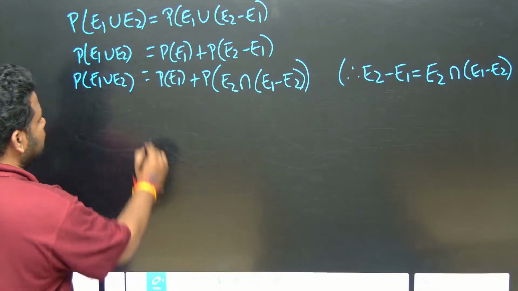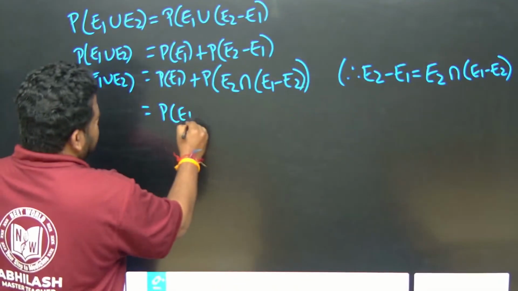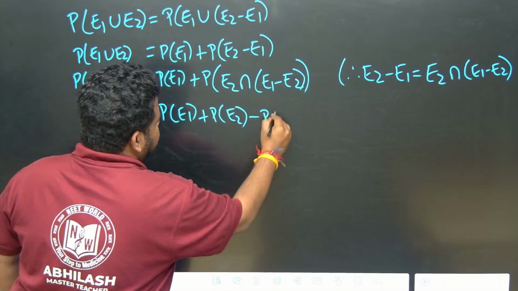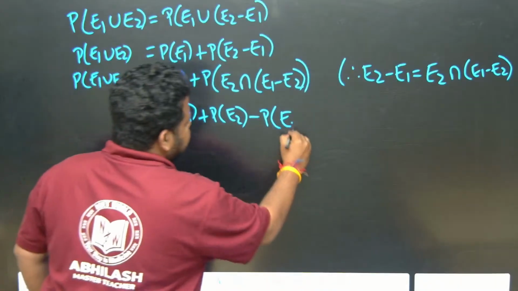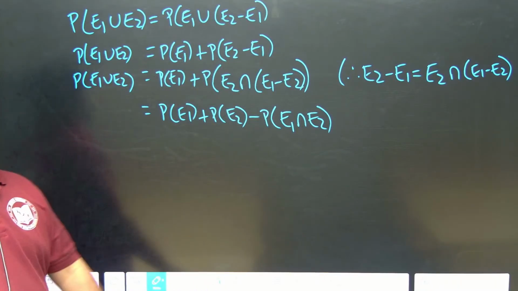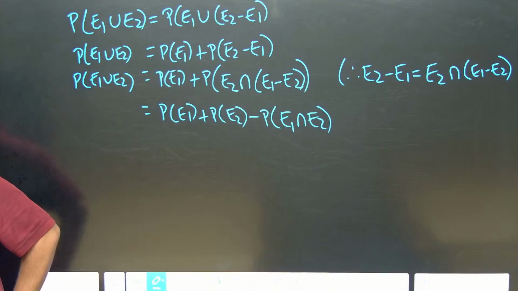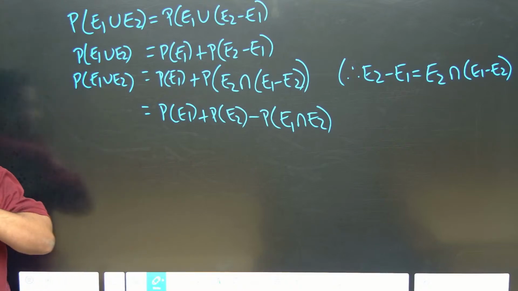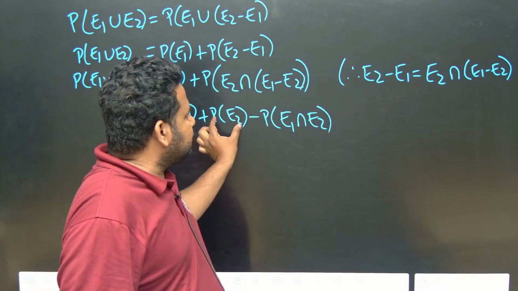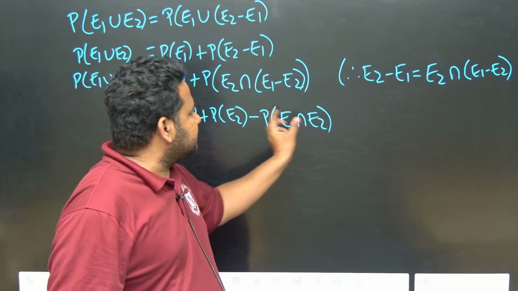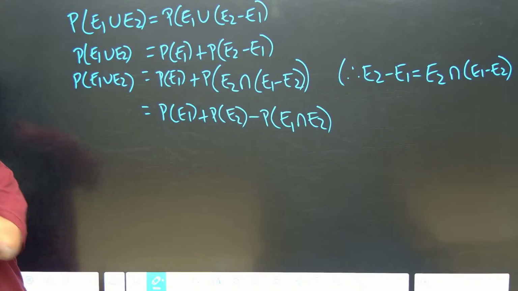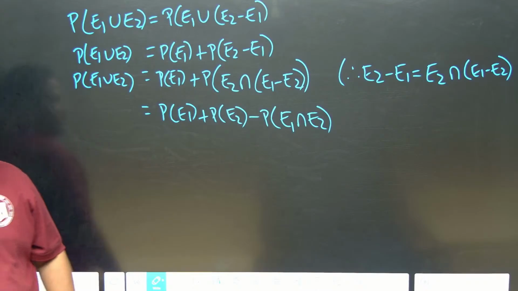This is nothing but equal to probability of E1 plus probability of E2 minus probability of E1 intersection E2. That's it. This is what we have. Same thing I copied here. Probability of E2 minus E1 intersection E2. That is what I write.